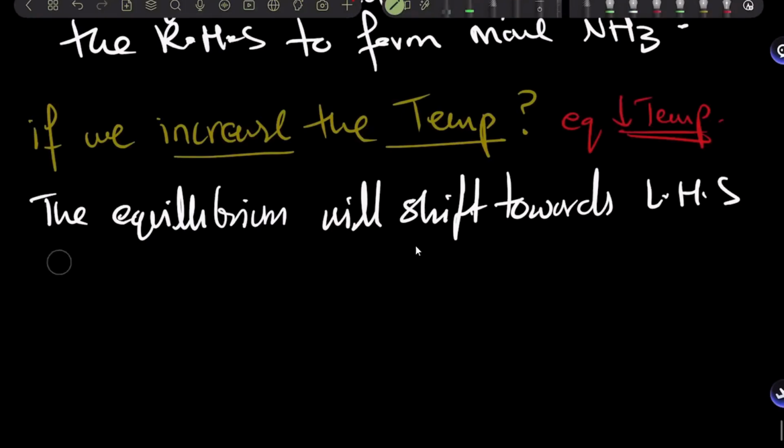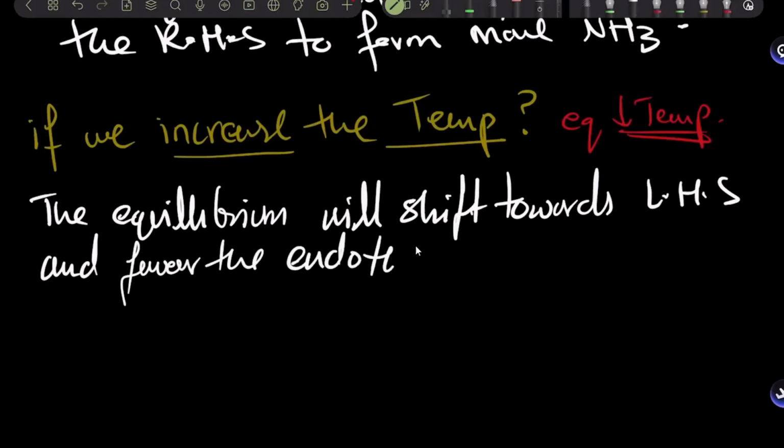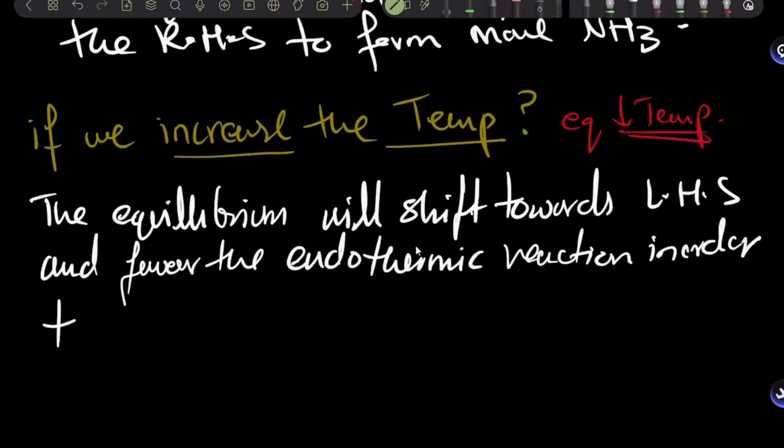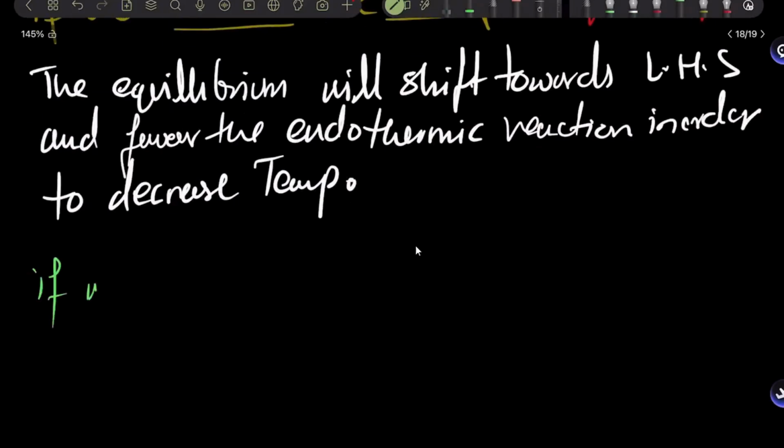And favor what? The endothermic reaction, in order to decrease temperature. Clear? Yep.